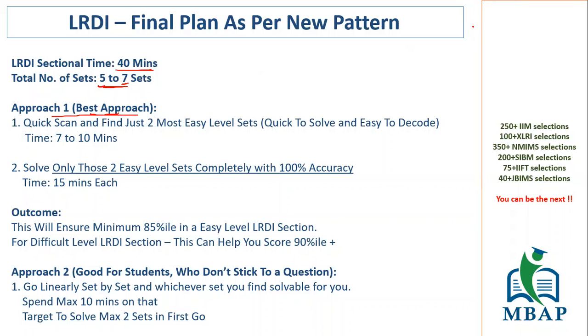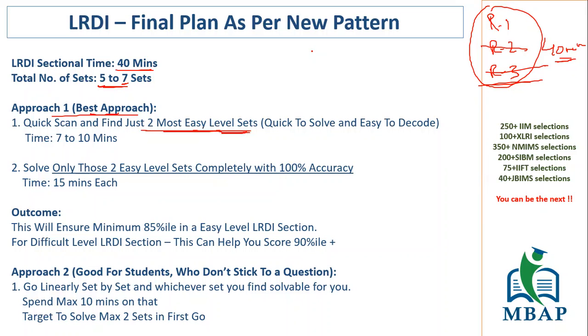Earlier, based on the old pattern, I used to tell students to follow an R1, R2, R3 approach. I was working on this, and I realized that the R1, R2 approach probably will not work when it is a quick paper of only 40 minutes. So what you need to do is a quick scan and find just the two easiest level sets. Just two. The most important thing is the first two sets. By any chance, I'm not even talking about three.